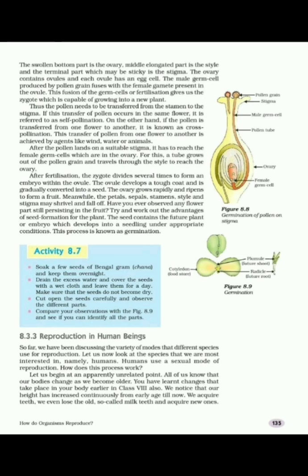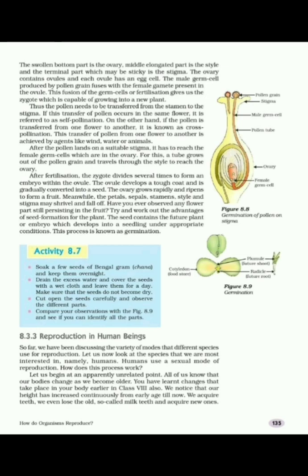While when pollens are transferred from stamen of one flower to the stigma of another flower, it is known as cross-pollination. So these are the two types of pollination.